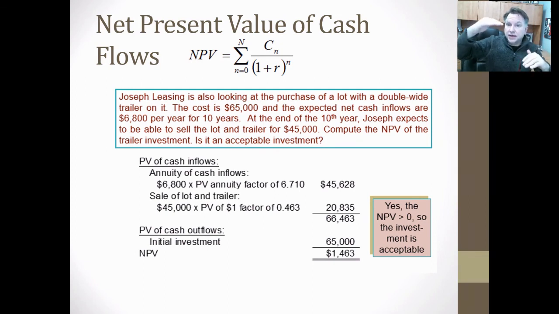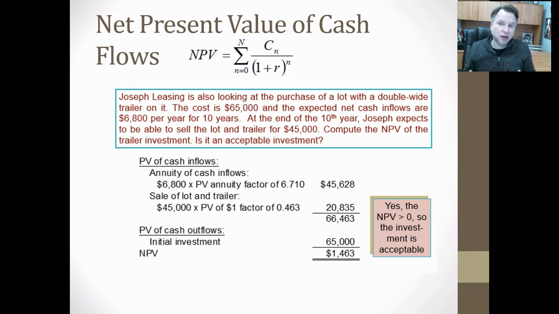So that means there's the 8% rate hurdle, and we're going to come in just over that, making more cash by $1,463. So that tells me that because that's positive, it's got a value greater than 0, I'm going to buy that trailer because it beat my hurdle rate of 8%. So I'm very excited about this new investment I'm going to have.